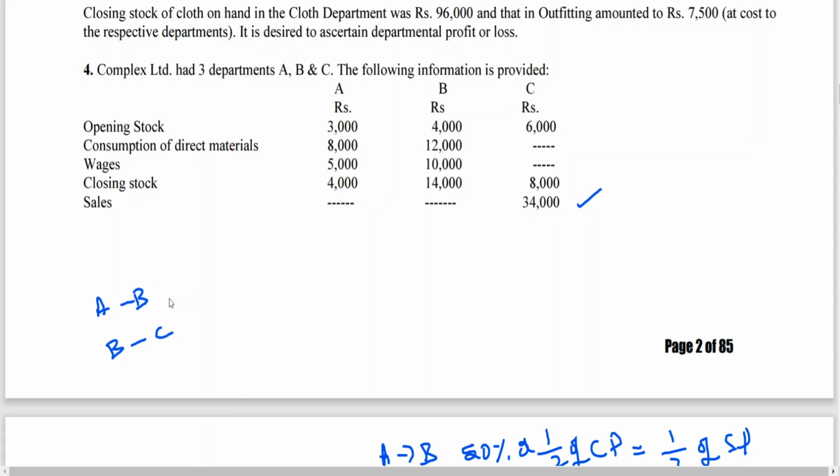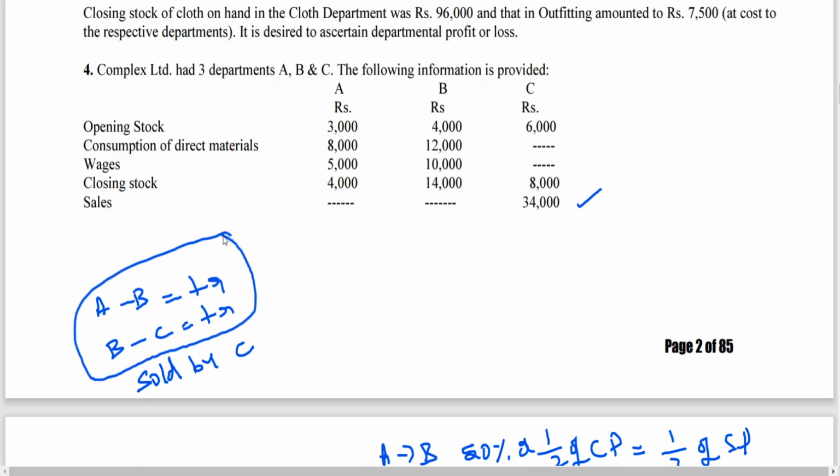A to B transfer, B to C transfer, then the goods are sold by department C. That is why you don't have any consumption of material.